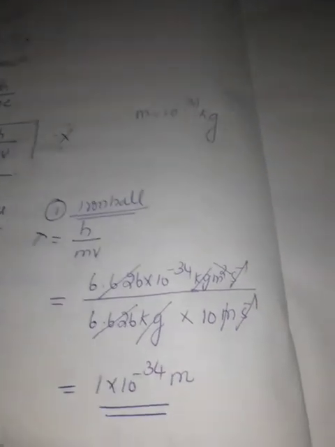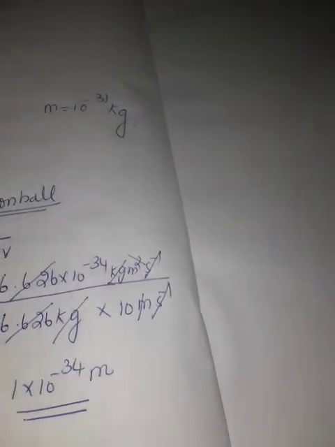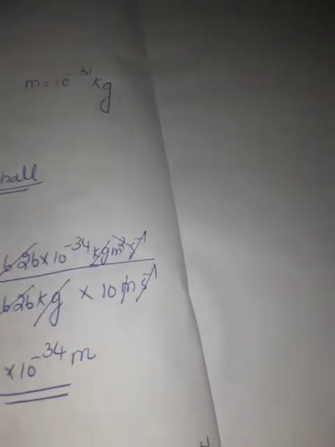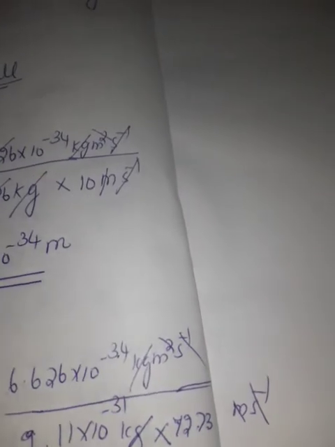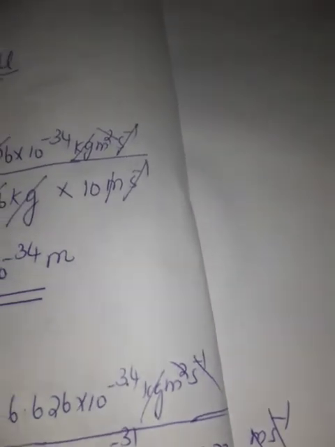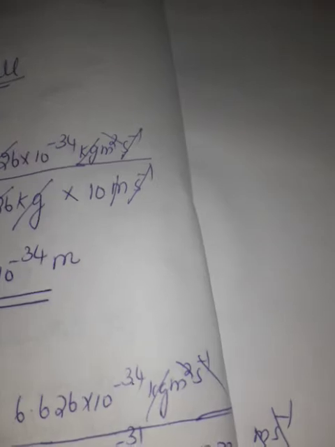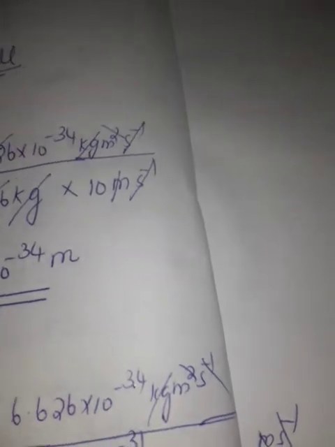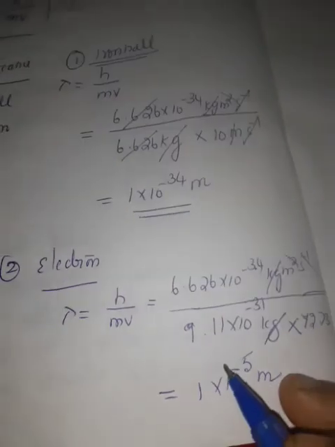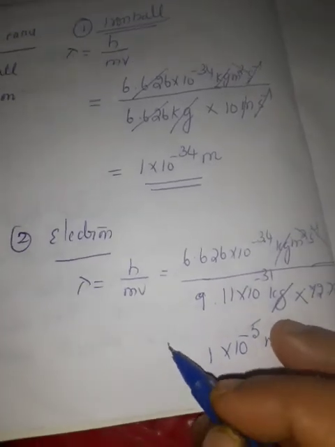From this, what do you observe? For the iron ball, we get the answer 1 into 10 power minus 34 meter. For the electron, we get the answer 1 into 10 power minus 5 meter. So for the electron, the de Broglie wavelength is significant and it is measurable.